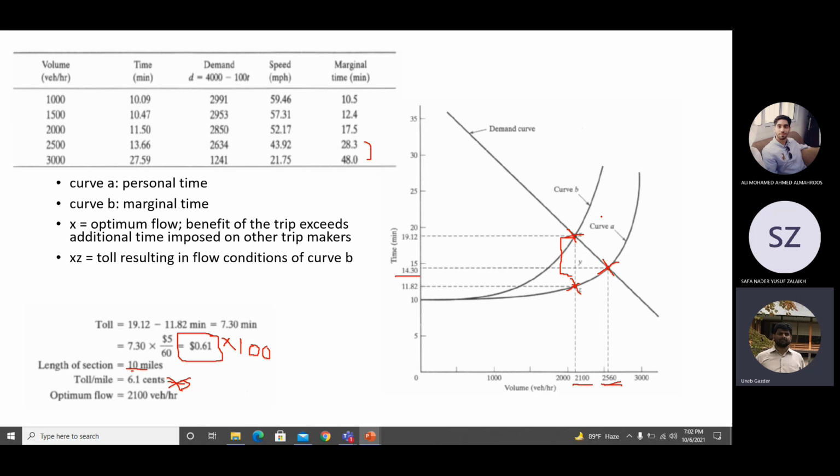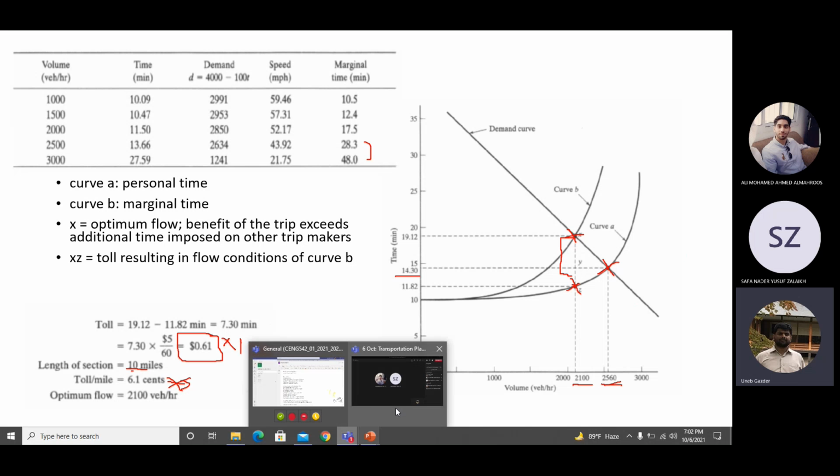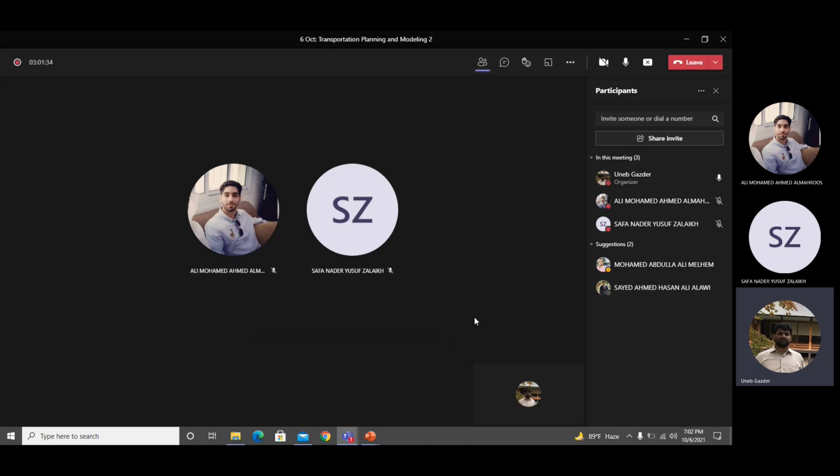Less by how much? Less by the marginal time or the marginal cost. So this is the point of having marginal time or marginal cost: to make everybody realize that you are causing some extra amount of time or money to other road users, and you should pay it from your pocket so that the demand is maintained.